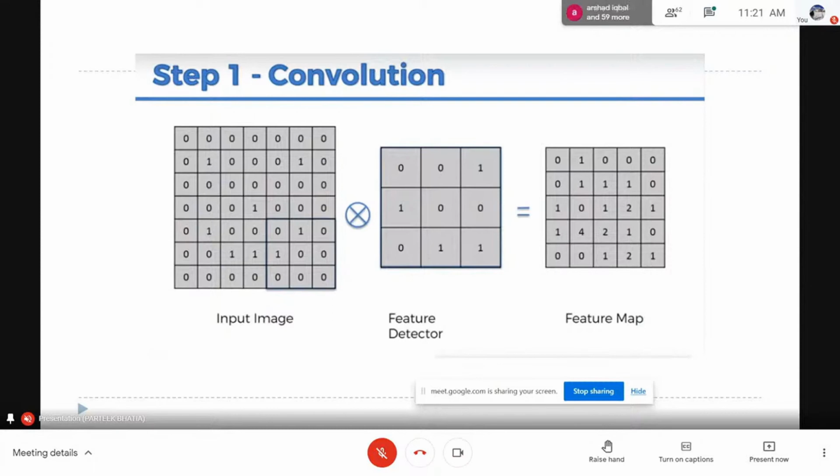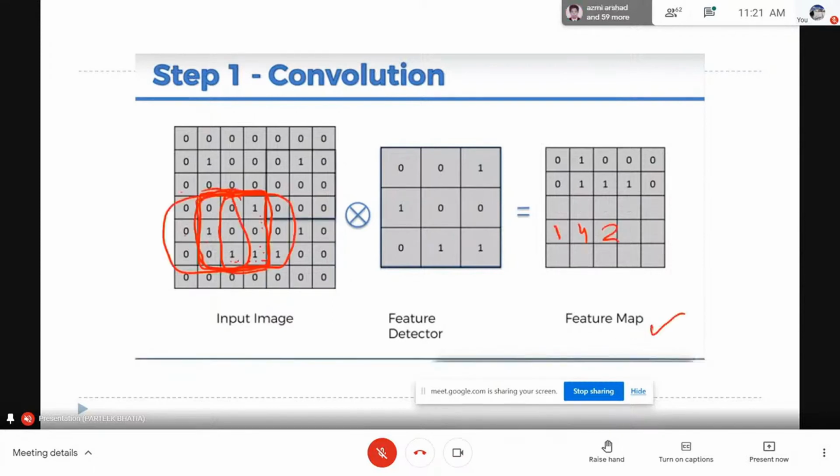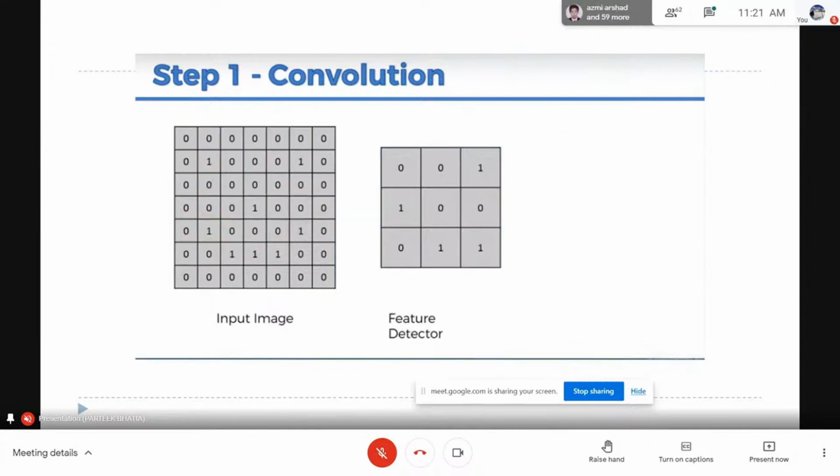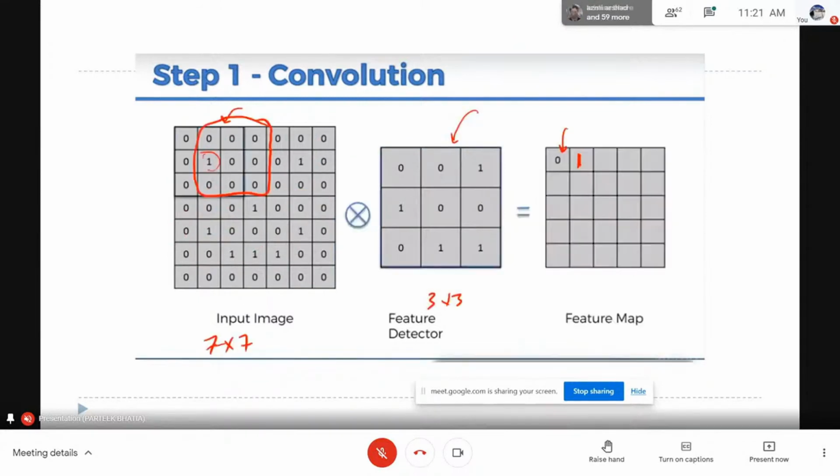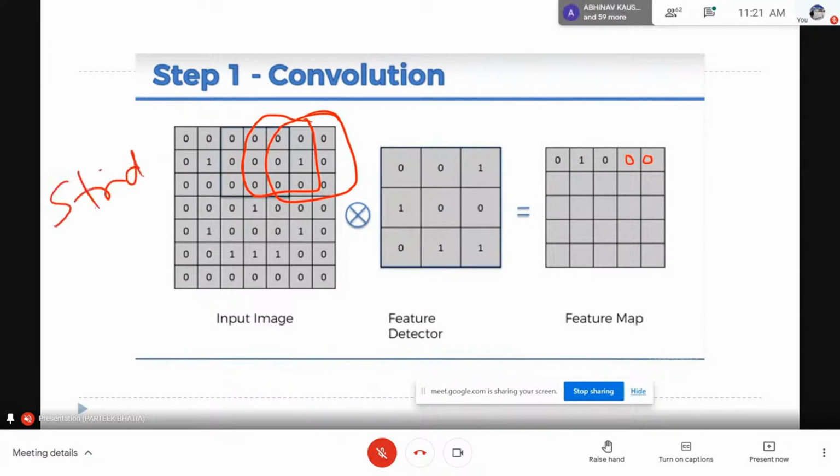If you have any doubt in the generation of this feature map, you can ask me any questions. Here we have elaborated the whole process clearly: first of all we start with the first portion, and in this first portion we count the number of exact matches we have. Here we have 0, then we move to the next, then we have 1 match. In the same way we move to the next part, and this is called stride. There is a term called stride because I am moving by one portion.